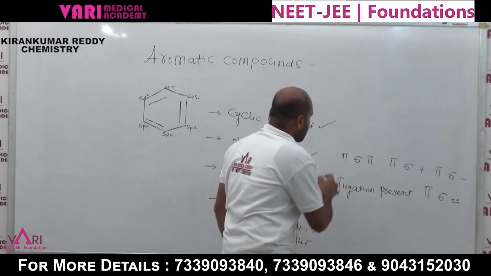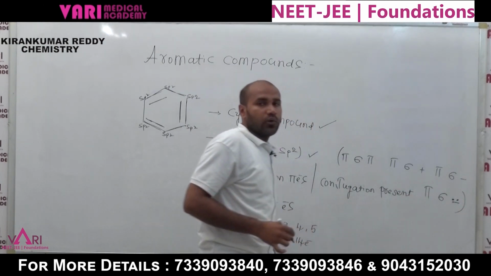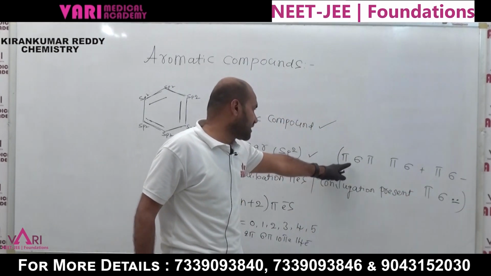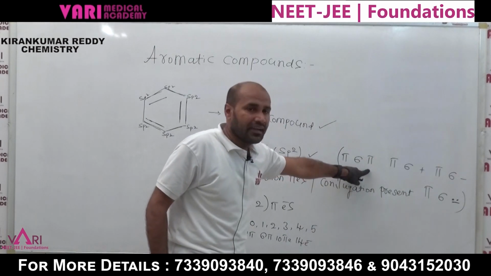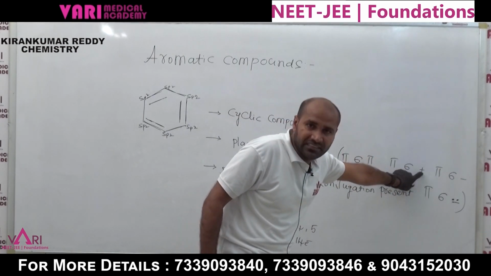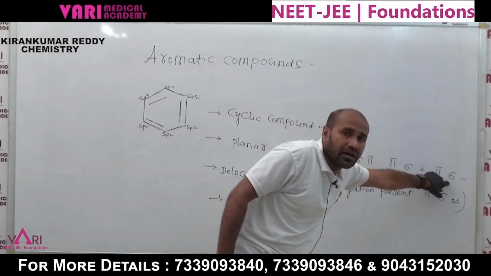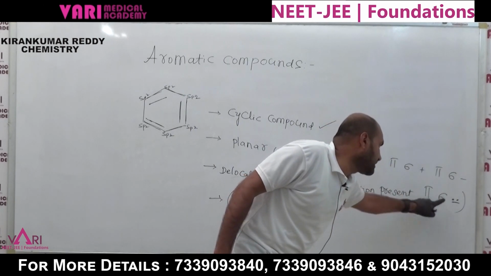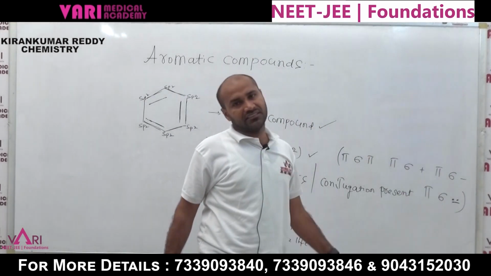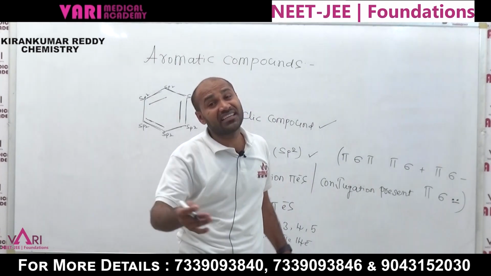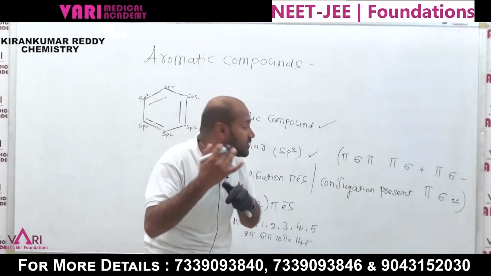This is called conjugation. Delocalization means pi sigma pi, or pi sigma positive charge, pi sigma negative, next to pi sigma lone pair of electrons. This is called delocalization, and conjugation is present.